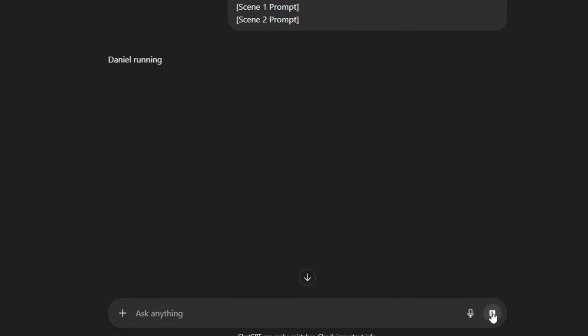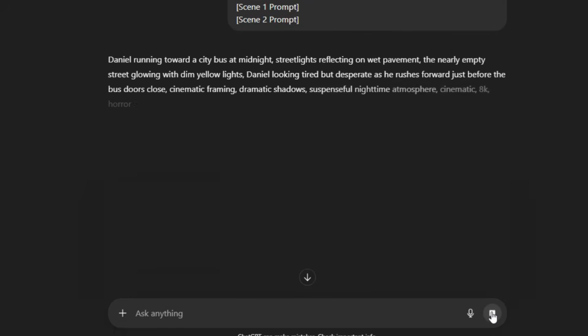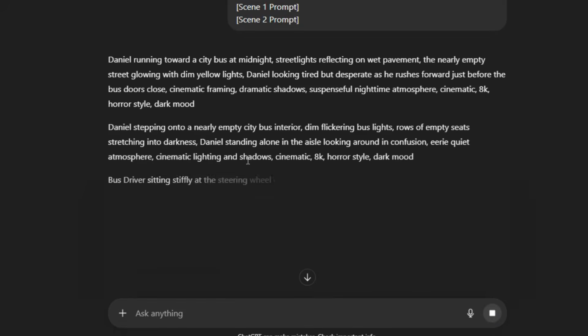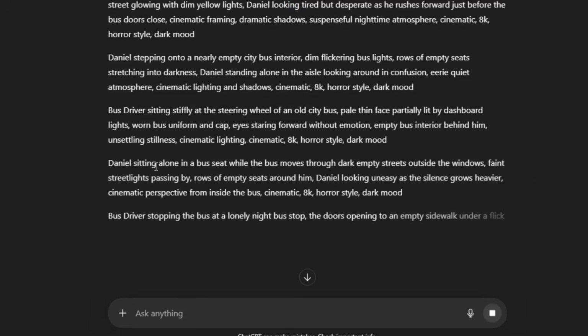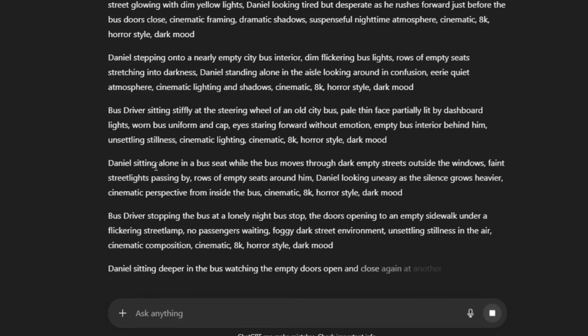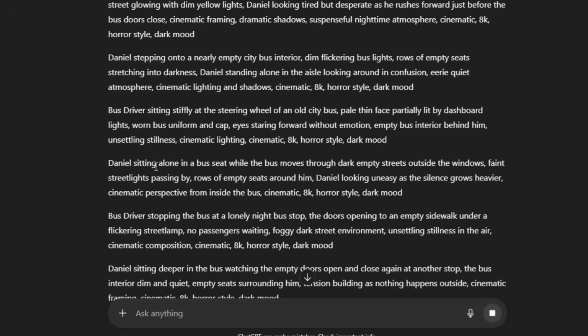Look at the output. This is where you save hours of brain power. The AI is breaking the script down chronologically. It takes every sentence and visualizes it. It writes a specific Stable Diffusion prompt for every single shot. It ensures Daniel looks like Daniel in scene 1 and scene 10. We have a list of raw image prompts.